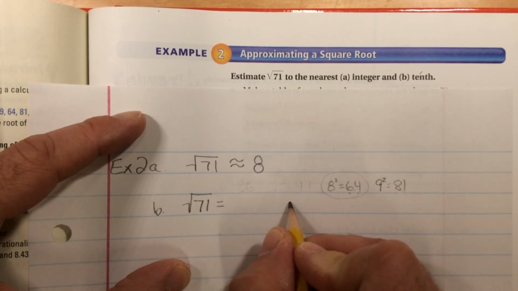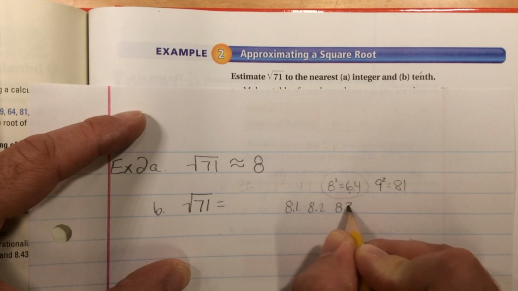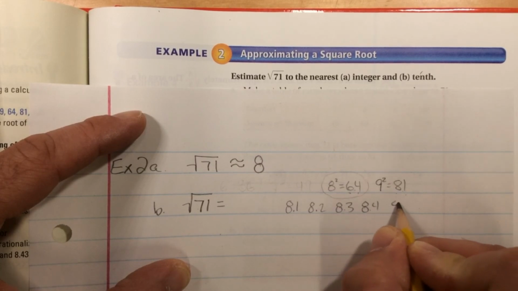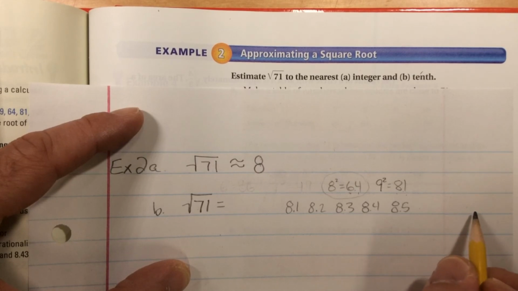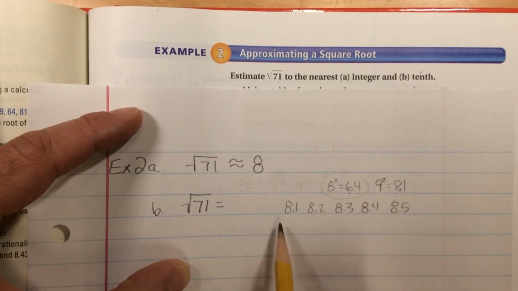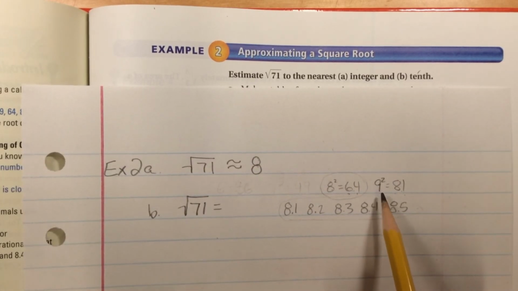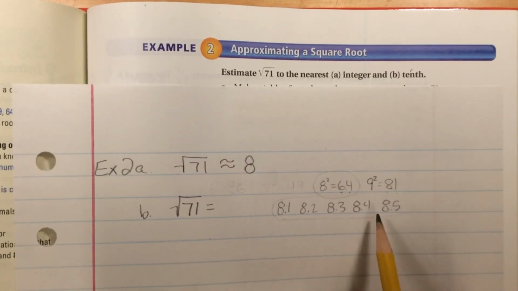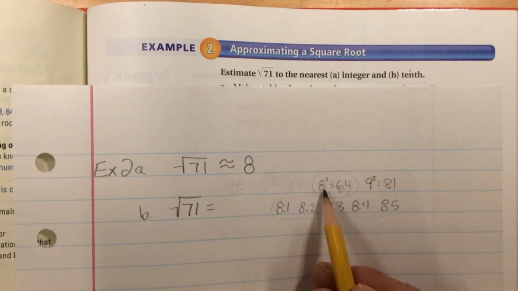So we know it's either 8.1, 8.2, 8.3, 8.4, 8.5, and I could do 8.6, 8.7, 8.8, 8.9, but we know it's closer to 8 than it is to 9. So it's got to be on the front end of these, 8.1. If we realized it was closer to 9, then we would have done the back end of these, 8.6, 8.7, 8.8, 8.9. But we know it's on the front end because it's closer to 8.